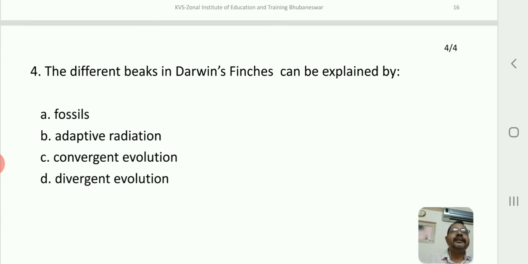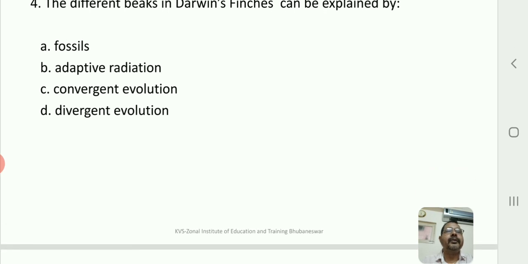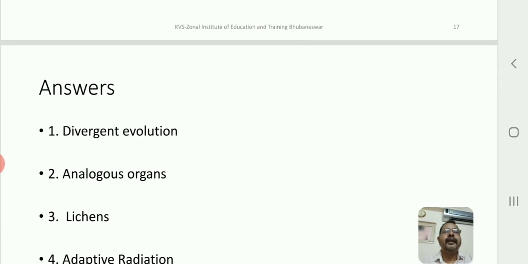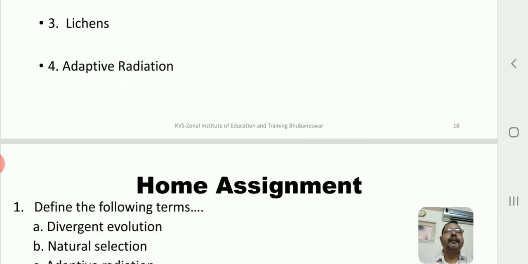Now, the different beaks in Darwin's finches can be explained by what? In the Galapagos Islands, when Darwin observed those finches, he observed that all these birds had similar size and shape except in terms of their beaks. So he said it is because of adaptive radiation. So the answers are: divergent evolution; analogous organs, as eyes of octopus and flippers of penguins are analogous; lichens; and adaptive radiation.